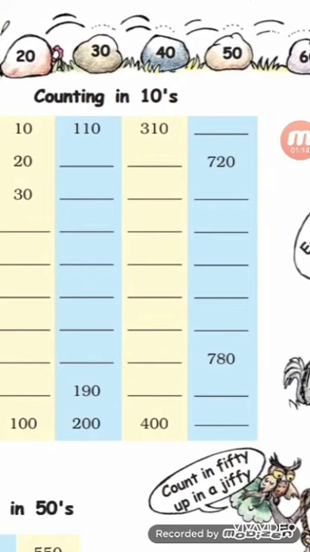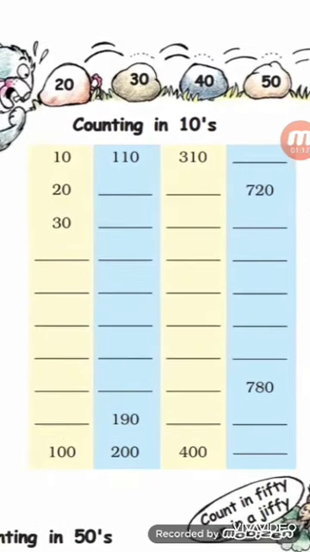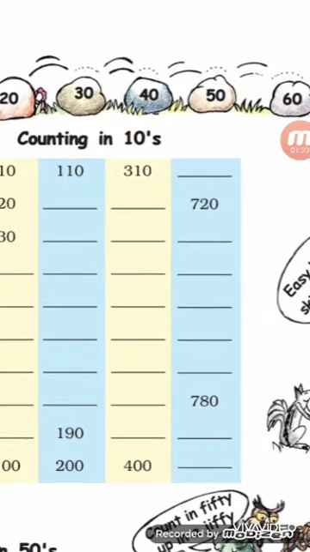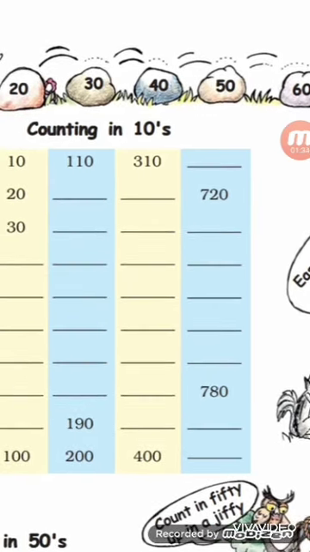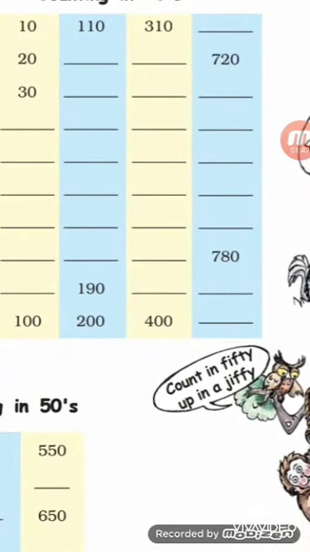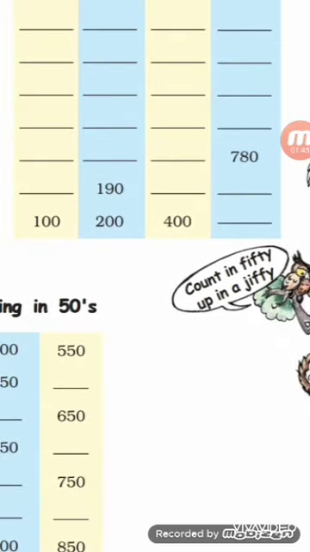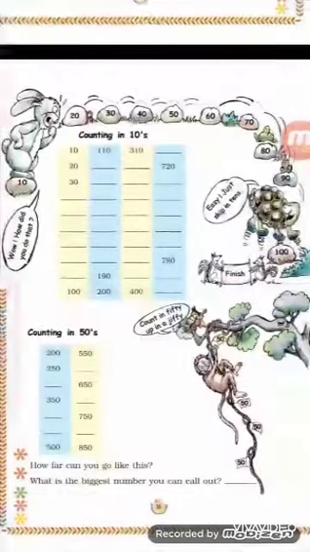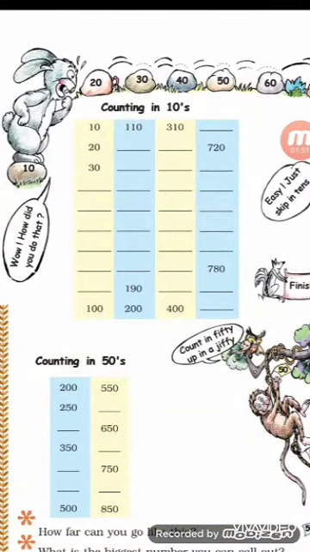Now see here the first number is not written. In all the first numbers there is 10, 10, 110, 310. So here also it will be 10 only, so it is 710. If you add 10 to 710, then 710 plus 10 will become 720. So the first number will be 710. Then 720, 730, 740, 750, 760, 770, 780, 790 and last is 800. So like this we have to do counting in tens. We have to add 10 to each number and then write the answer.